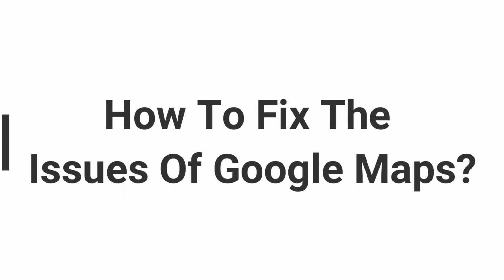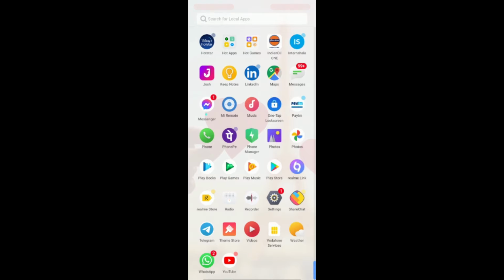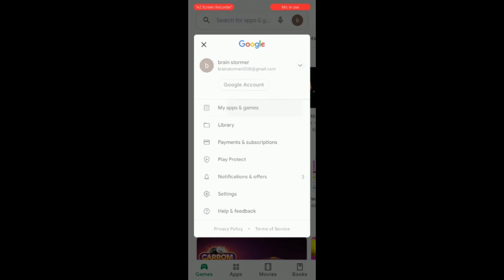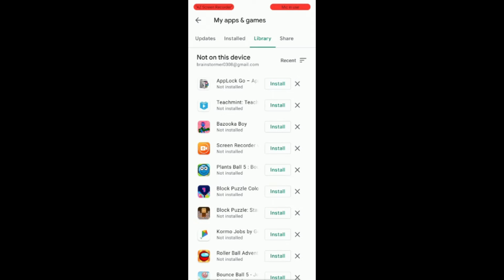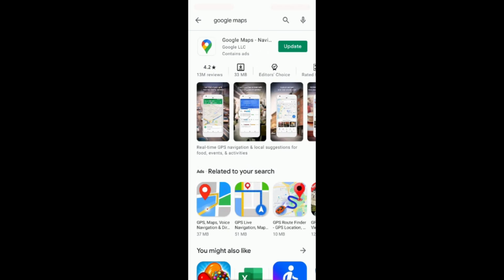So how to fix the issues of Google Maps? First one is update Google Maps. For that you have to go to Play Store of your Android. On the top right side, go to My Account, then click on My Apps and Games. All the applications which you have downloaded in your Android will display in front of you. Choose Google Maps. After choosing Google Maps, the downloading screen will open in front of you with two options, open and update. Click on update, wait for 2 to 3 minutes. Your application of Google Maps will quickly be updated.